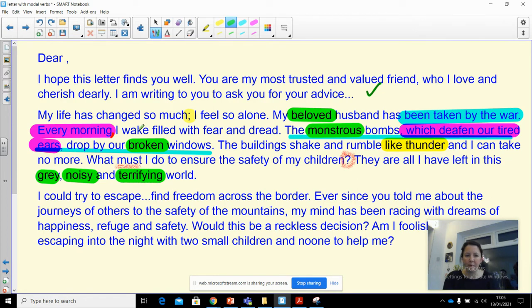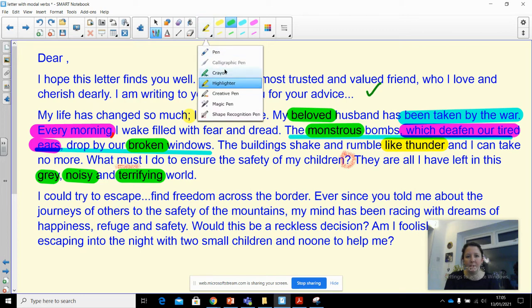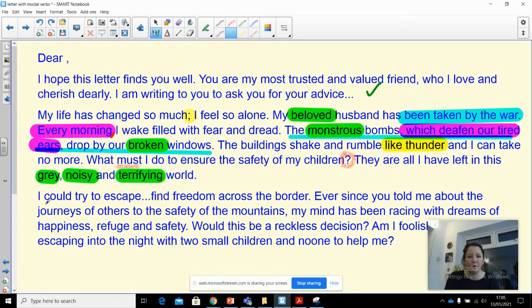Next paragraph. So this paragraph here is saying what is happening, setting the scene for what can I do next. So my next paragraph here, I could try to escape. Let's pick up the crayon again. I could try to escape. There you go. I've used a modal verb. Find freedom across the border.